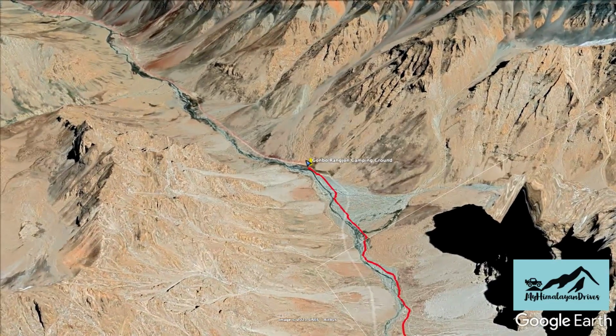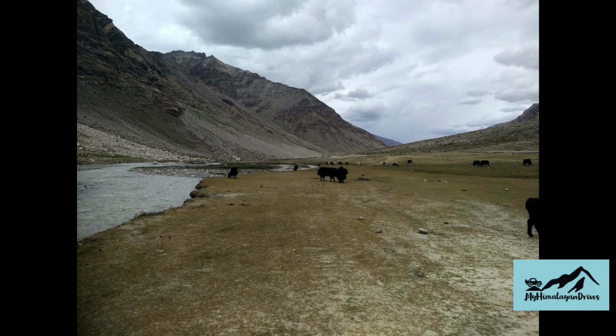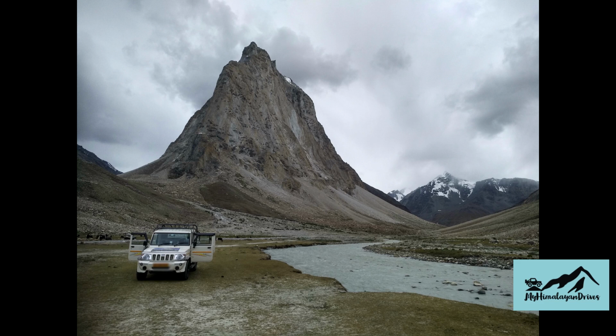The view of the peak from here is absolutely breathtaking. The valley is lush green with freshwater stream flowing through. This is also a camping site and a photographer's delight. Internet is flooded with the photos of Gonburongzon peak taken from this campsite.